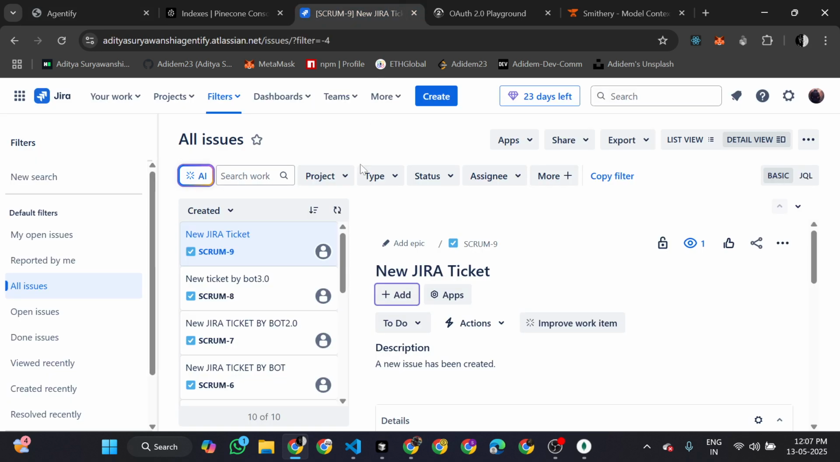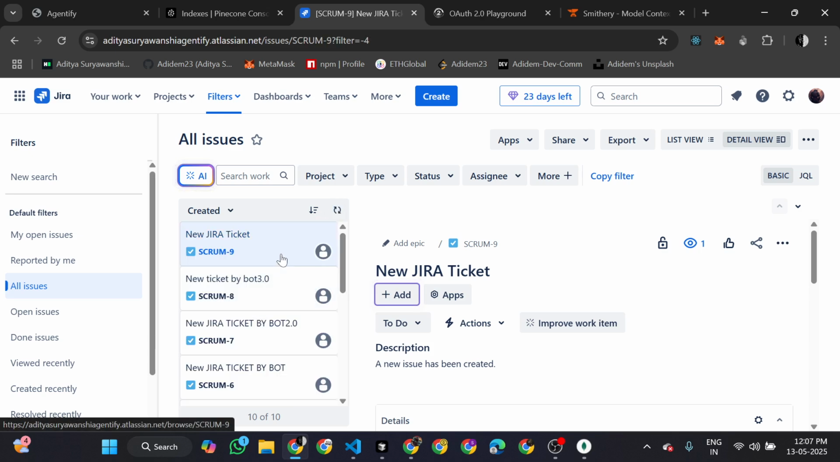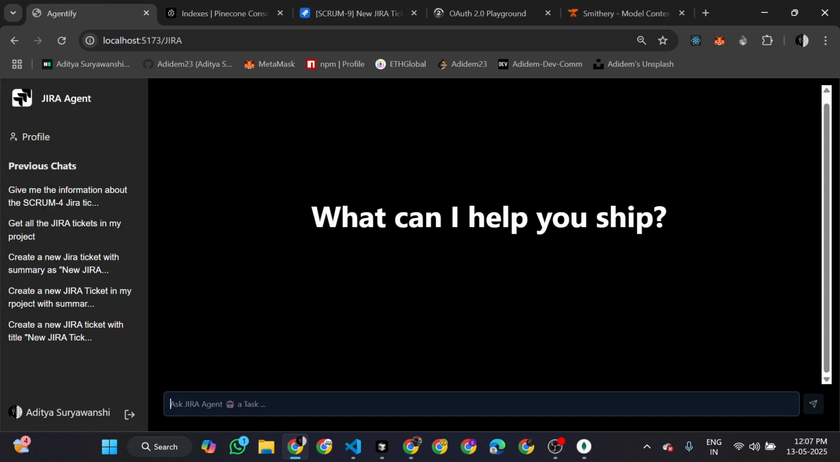So for this, what we have done is issue automation. It just creates, updates, and deletes the tickets and fetches the tickets from the particular Jira project that we have targeted. So let's go and give it one: create a new Jira ticket with title, or with summary, we can say, because the Jira tickets have a summary. So, new Jira ticket.